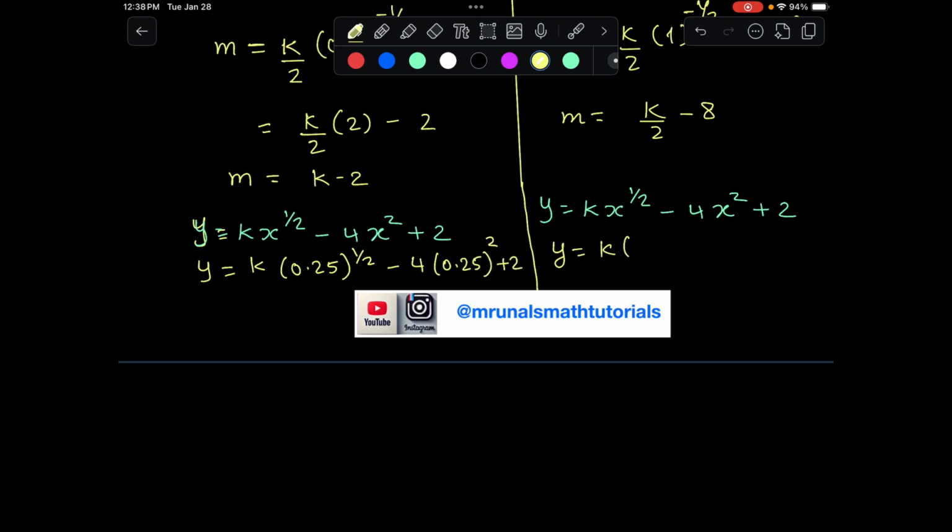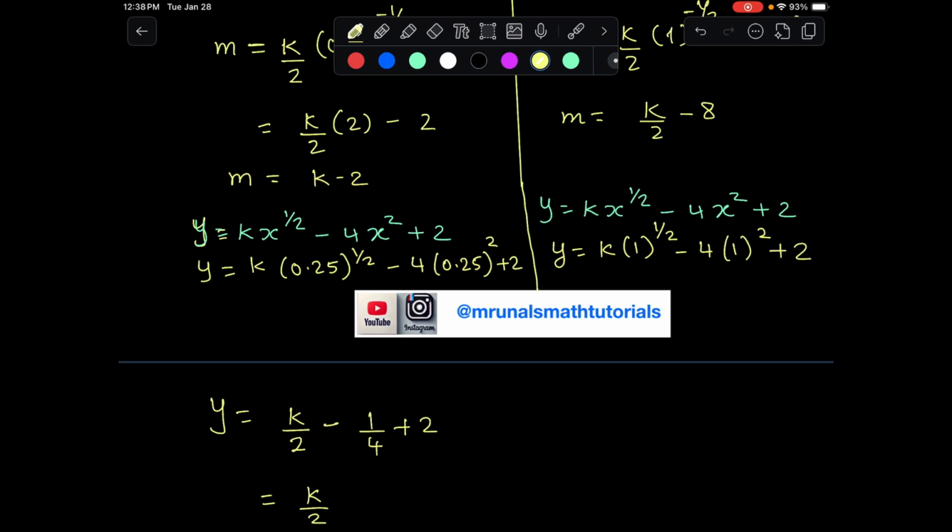And here it is going to be 1. Again, you can use the calculator for 0.25 to the power of half this time. It's half, so it's going to be k over 2 minus 4 times 0.25 squared. That is 1 over 4 plus 2.